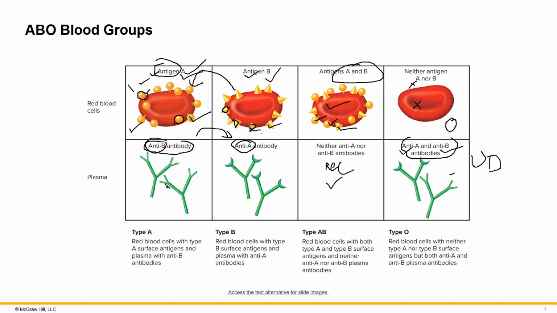Type O is considered to be a universal donor because they have no antigens on their red blood cells. So because there are no antigens present on these red blood cells, there's nothing that a recipient's blood will attack because there are no antigens present there to begin with.